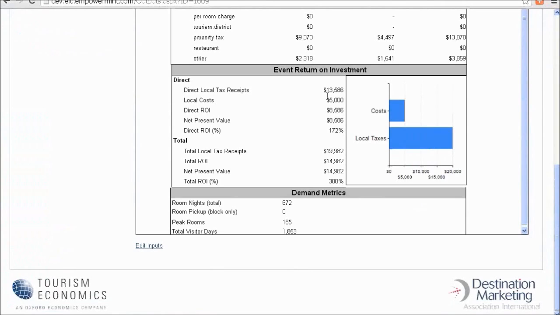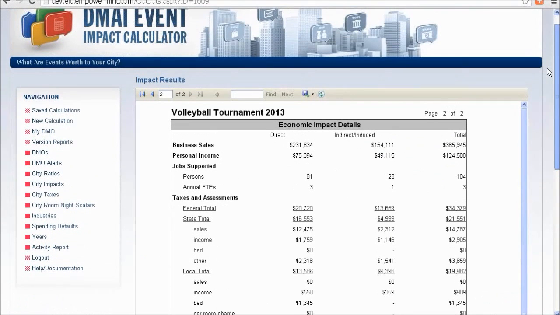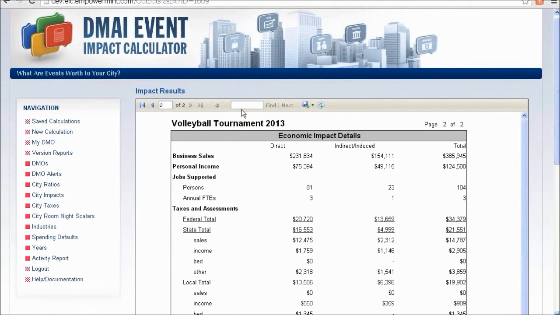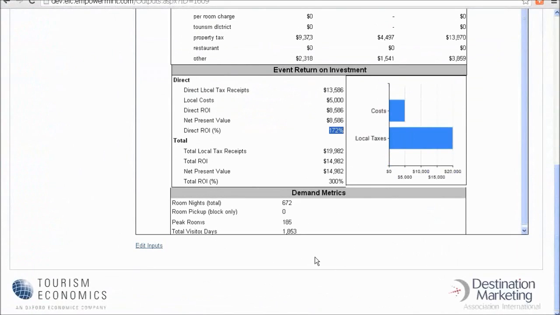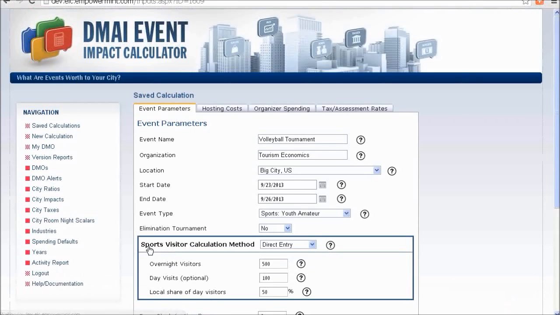Well, this event generated $13,000 in local tax receipts, providing a return on investment of more than $8,000 or an ROI percentage of 172%. From here, we can make various edits because this report is saved.